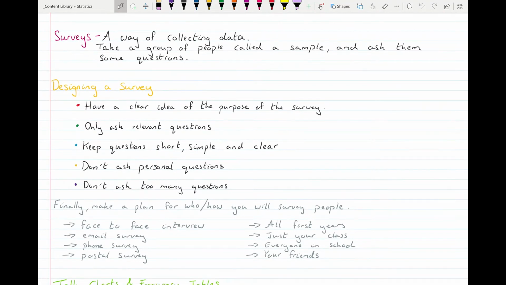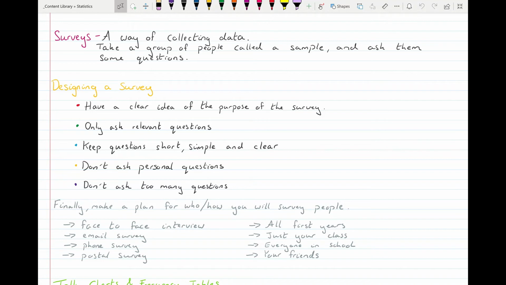Then once you have your survey, you need to decide, who am I going to send it out to? So am I going to send it to all first years? Am I going to send it to just my class? Am I going to send it to everyone in the school? Or am I going to give it to just my friends? So each one of them has advantages and disadvantages.